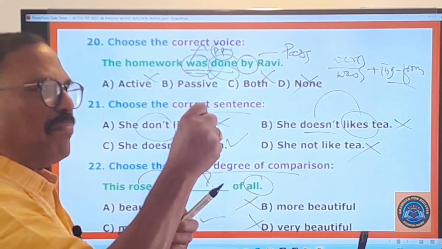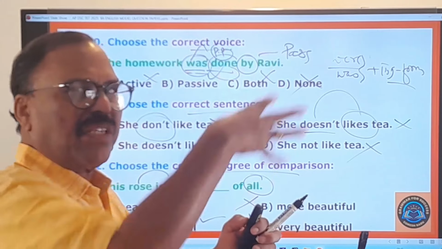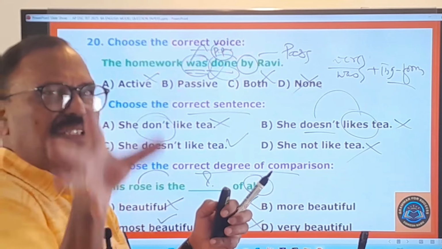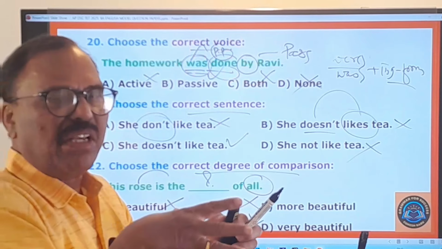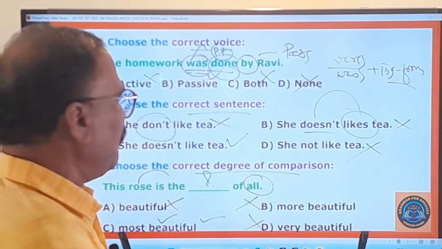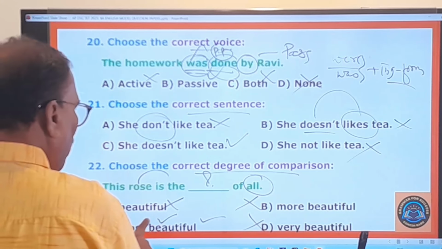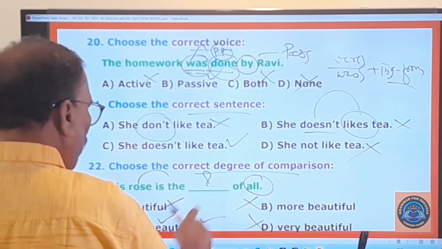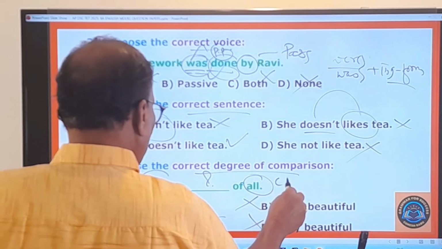Whenever you compare one person with all the persons, with all the things, with all the flowers, with all the animals, then there you have to use the superlative degree. Therefore, most beautiful. It's a superlative degree. This rose is the most beautiful. Therefore, C is the answer.